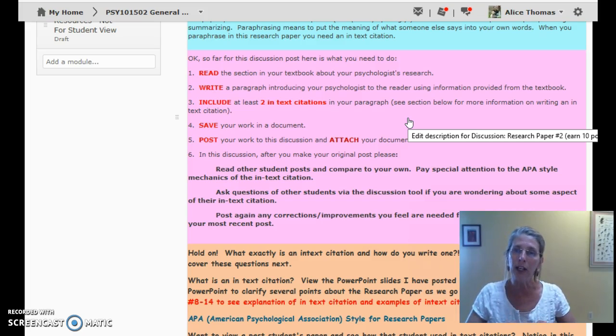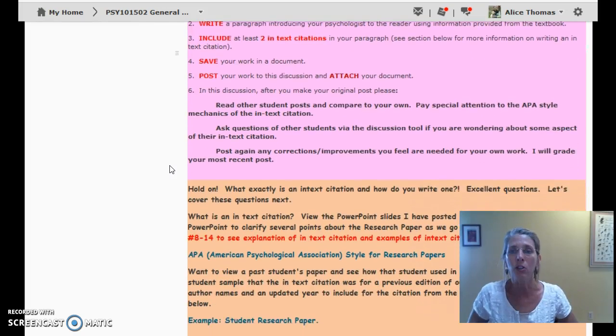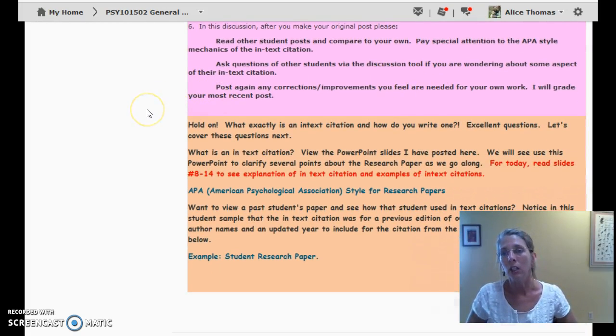So if you don't already have this paragraph in a document, and then that document posted to our discussion, you want to do that. So post your work to this discussion and attach the document, and I'll open the document. I can edit in there if I need to, etc. Okay, so number 6, the final one in this discussion. After you make your original post, please look at other student posts, compare them to your own, pay special attention to APA style and mechanics of the in-text citation. Ask other students in this discussion if you have some question about how they did things. And then finally, the last post that you put in, I'm going to grade.